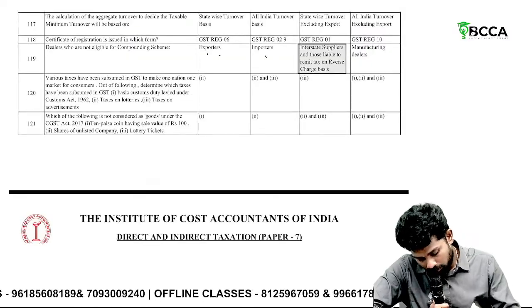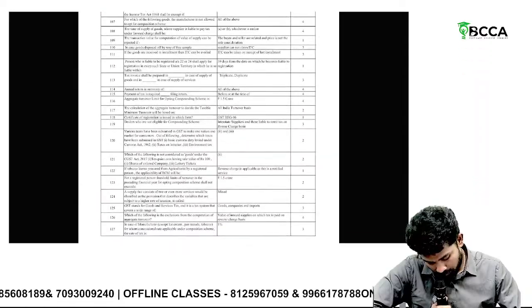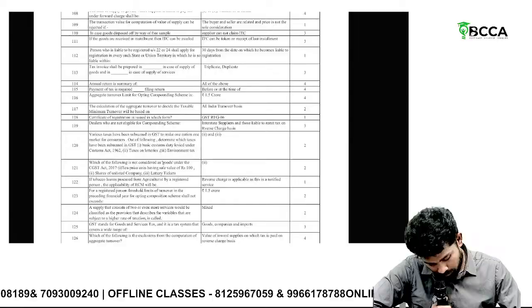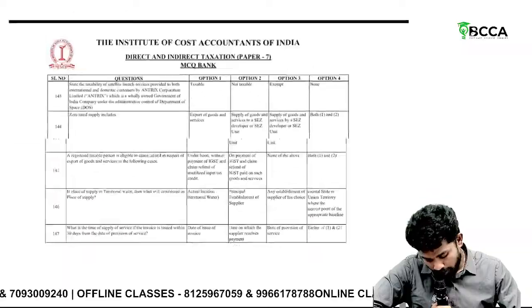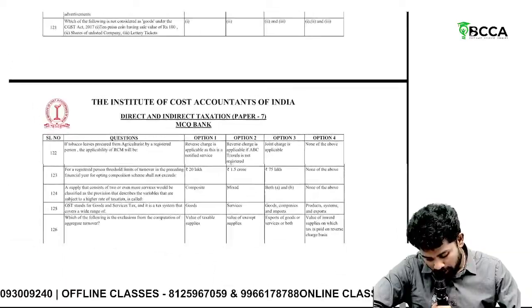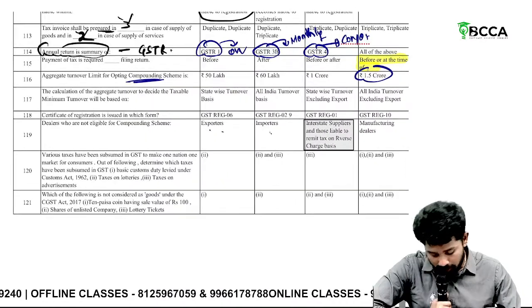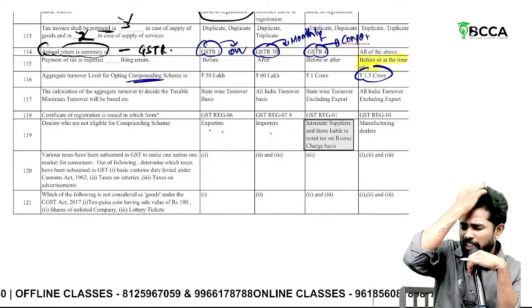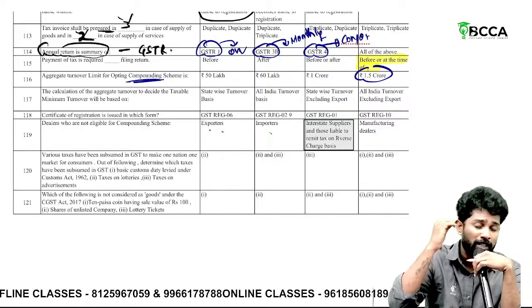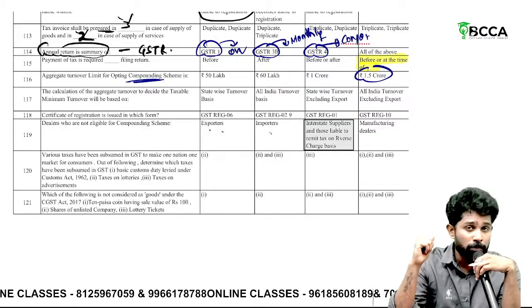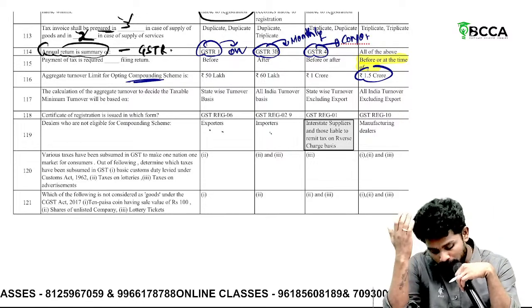Let me check once. Yes, that one only. Okay, sir, those who are ineligible for composition scheme: stock held by a composition scheme person which is purchased from an unregistered person, when he makes interstate supplies, notified goods manufacturers, NRTP, casual taxable person, those are ineligible.